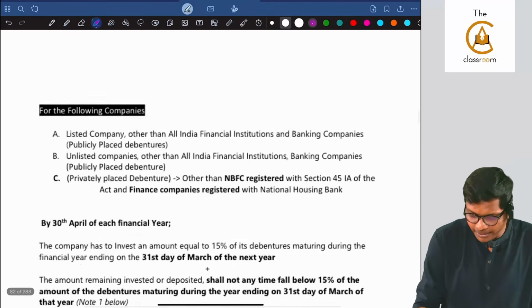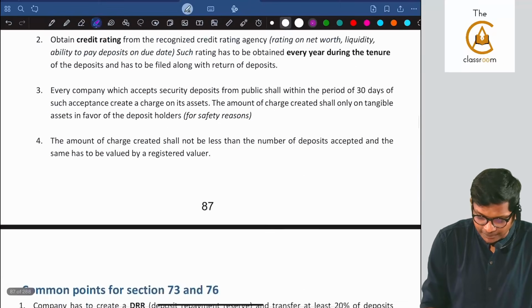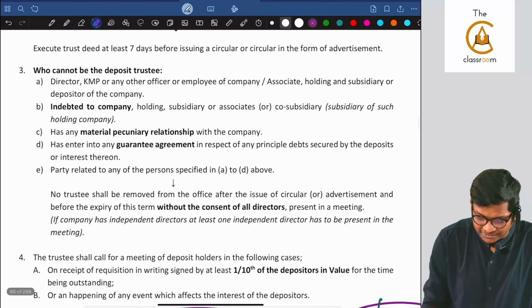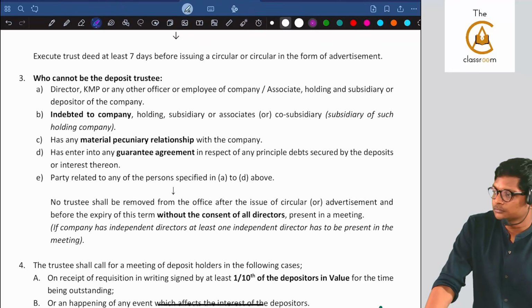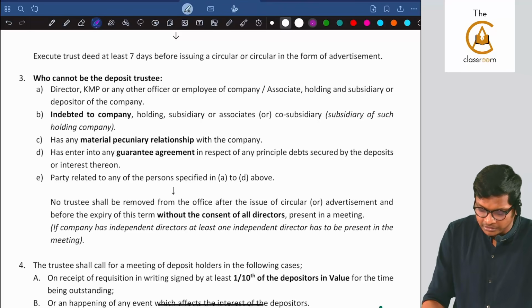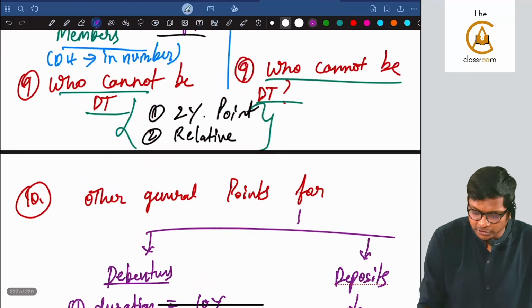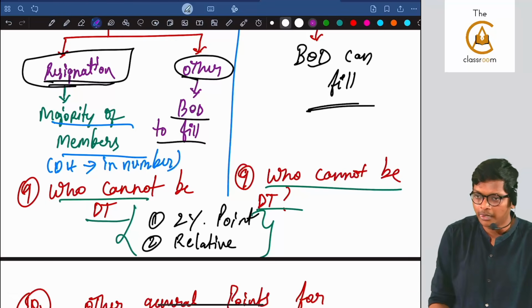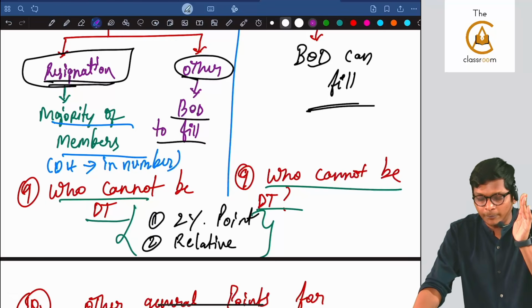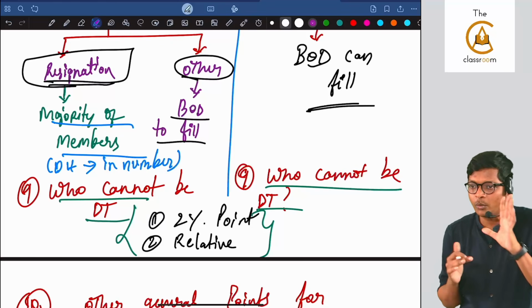The same points, if I go to the deposits chapter, the common points on who cannot be a deposit trustee, the same thing will repeat. But there are some differences. What are those differences? Only 2 points of difference. That means if you learn one set of points, 2 things are covered: who can't be a deposit trustee and who can't be a debenture trustee. The points are the same. Learn once.